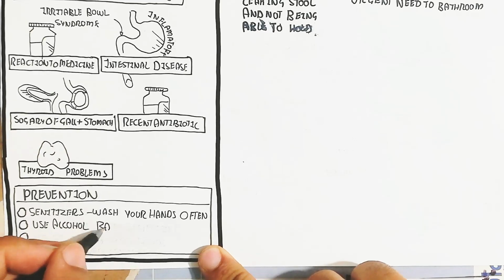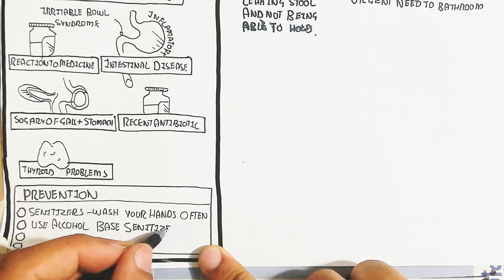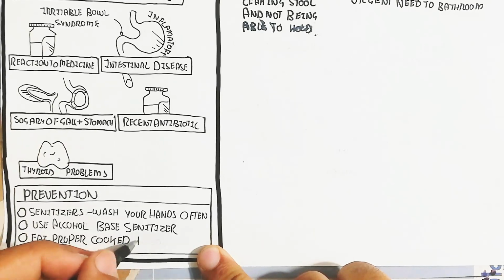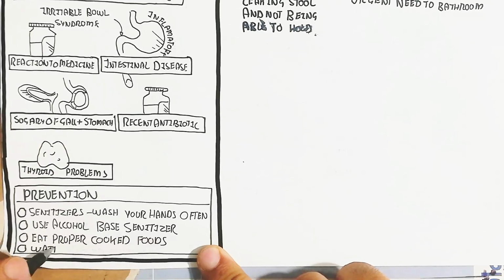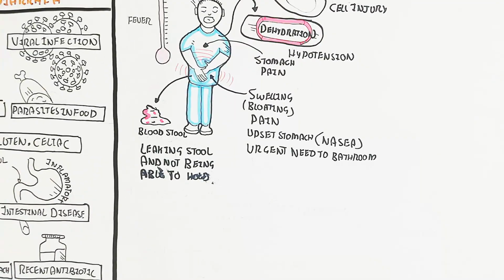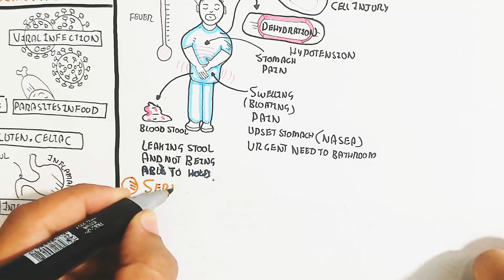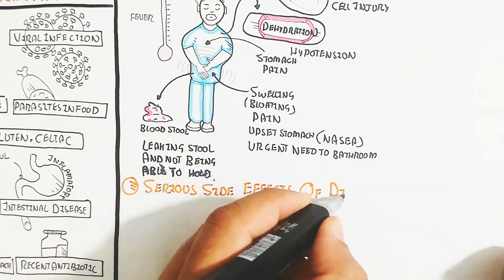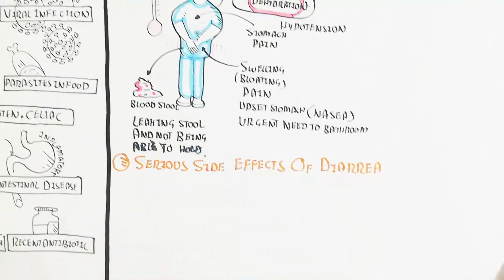The prevention is sanitation. Wash your hands often, use alcohol-based sanitizer, eat properly cooked food and drink boiled water. Because when you eat contaminated food or eat with contaminated hands, you ingest viruses and bacteria, which will cause diarrhea.